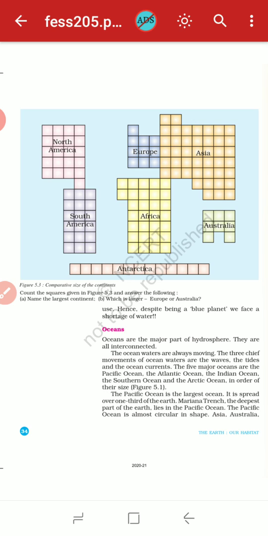That's why we say that, despite being a blue planet, as we refer to our earth as the blue planet, we still have a shortage of water.